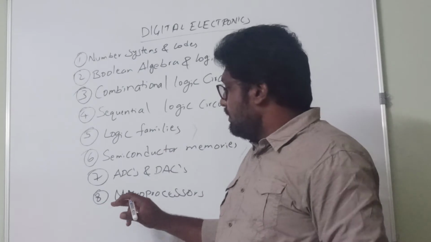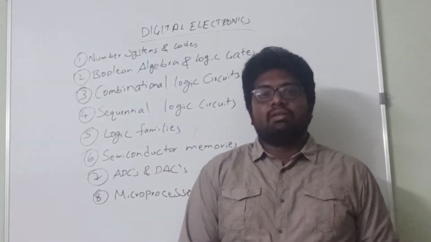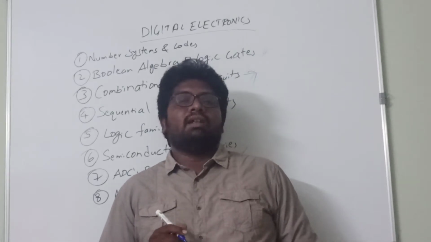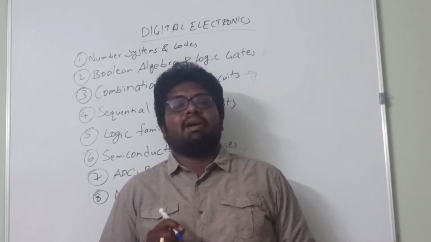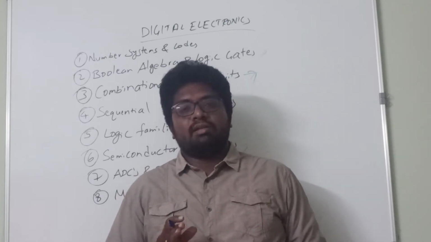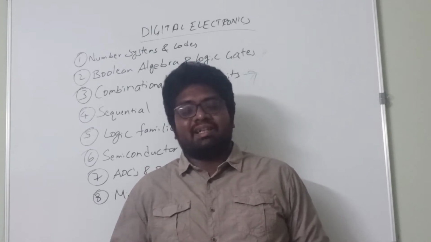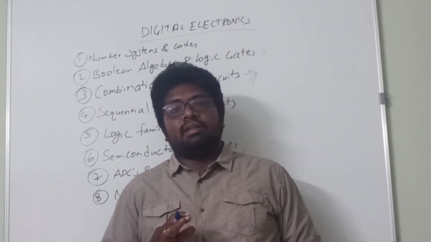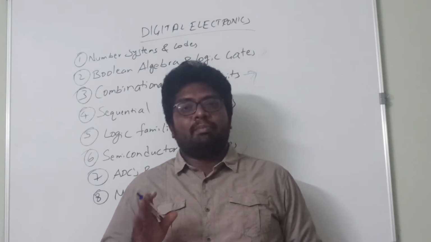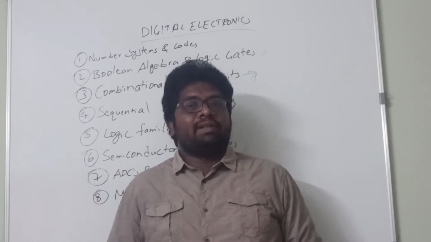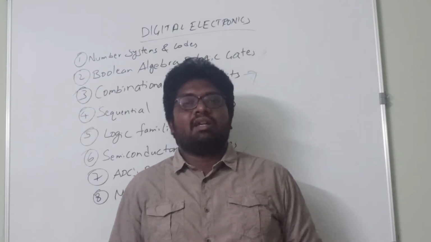And finally we are going to learn about microprocessors. The microprocessor that we are going to learn about in this course is the 8085 microprocessor, which is a basic microprocessor. We are going to study its architecture, IO structures, and all the details about the 8085 microprocessor. This is the brief overview of the topics that we are going to cover in our course Digital Electronics. So let us start our course